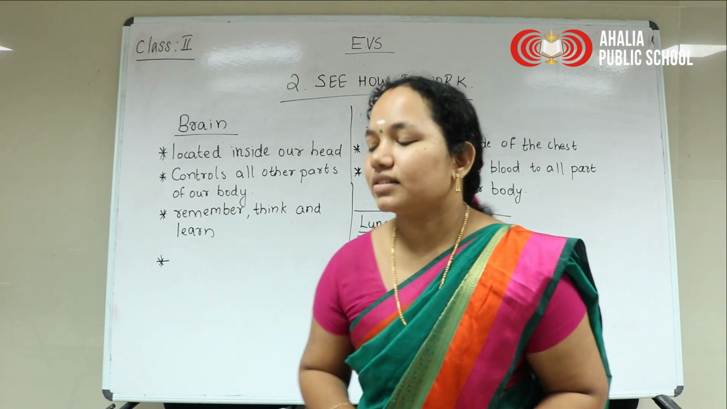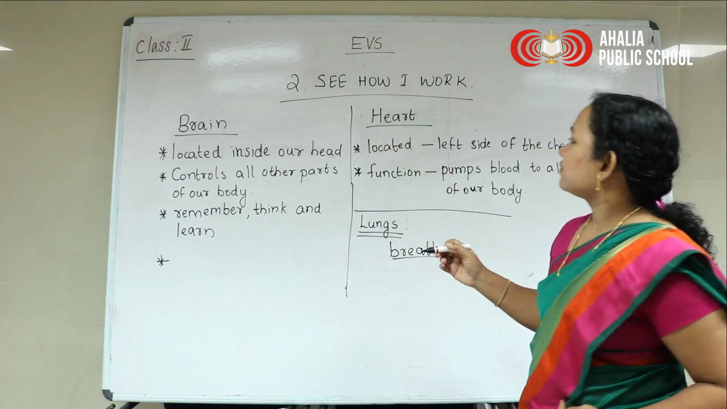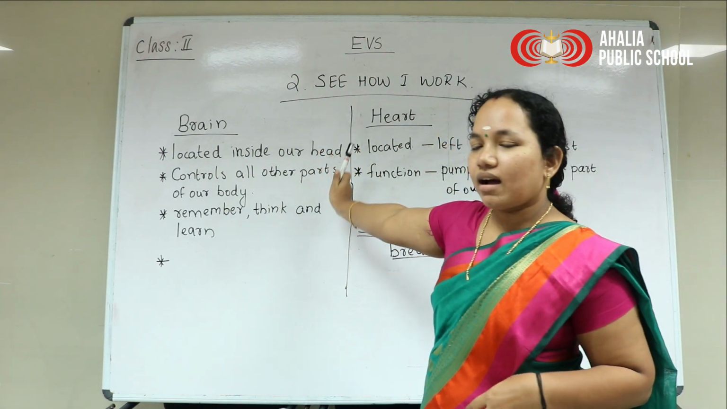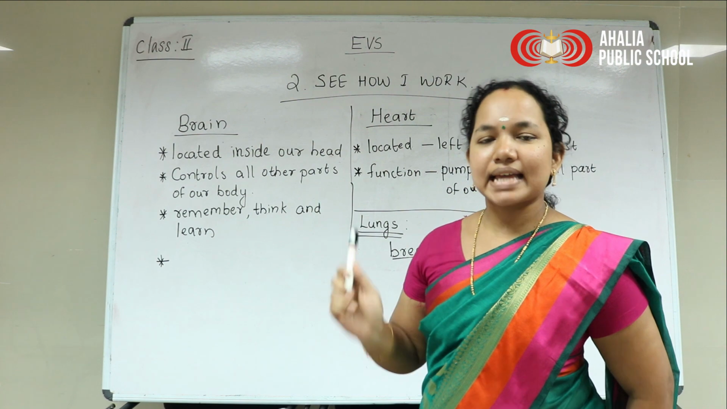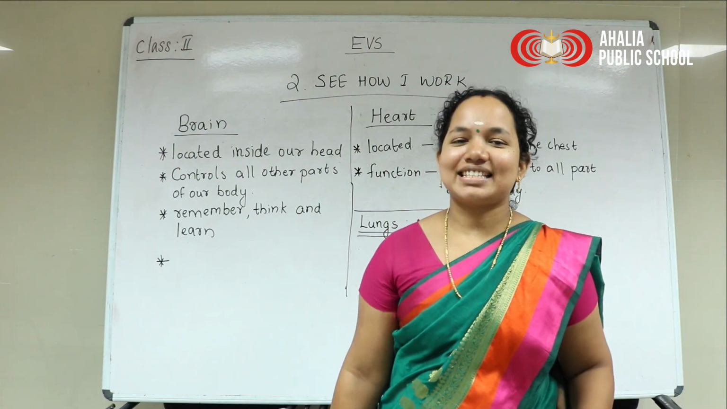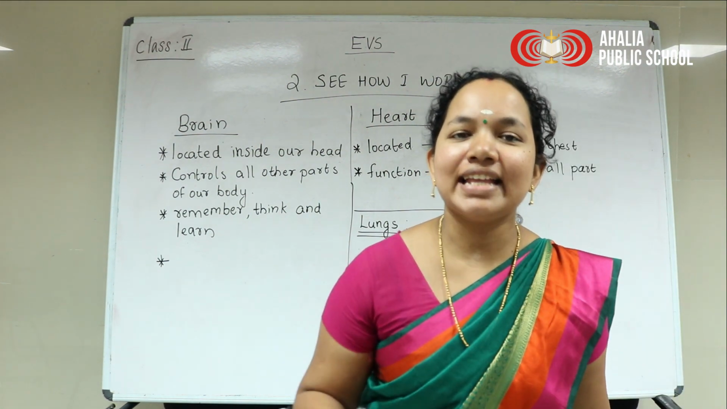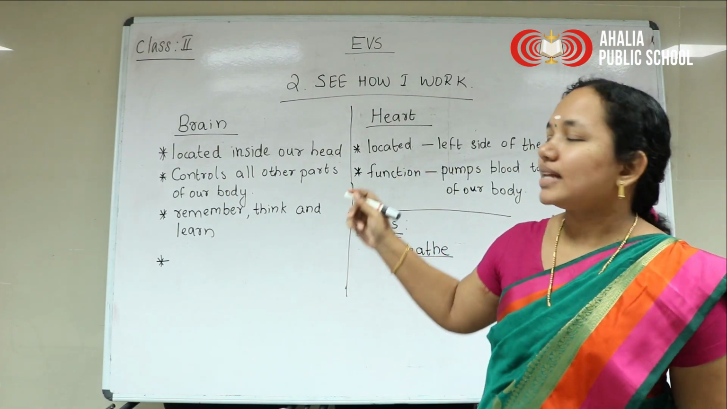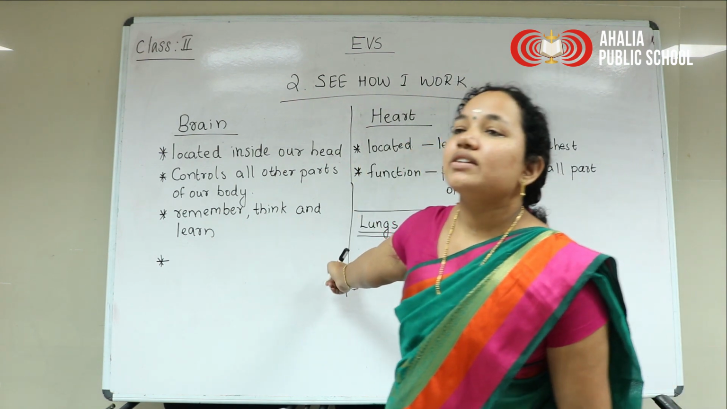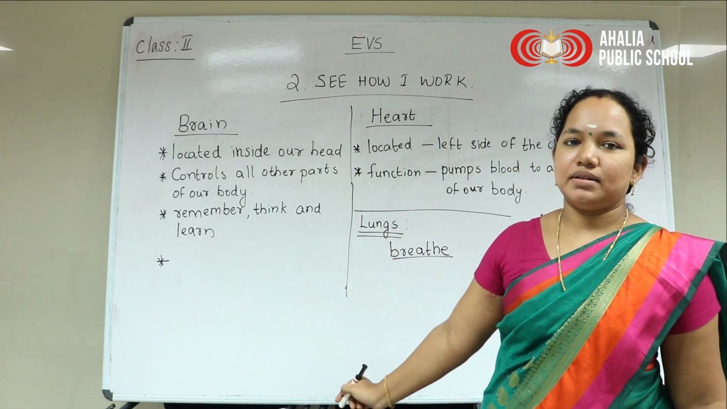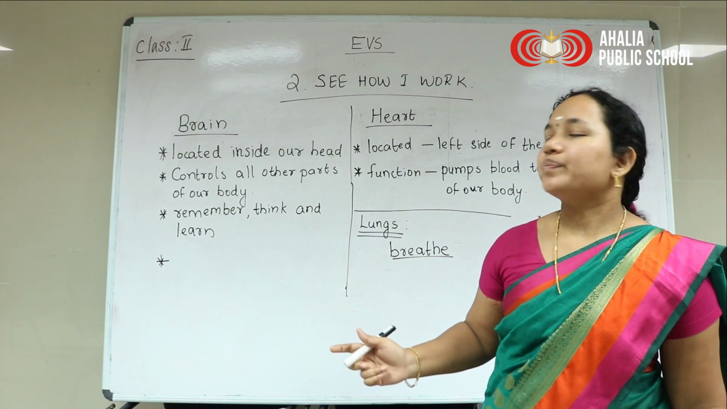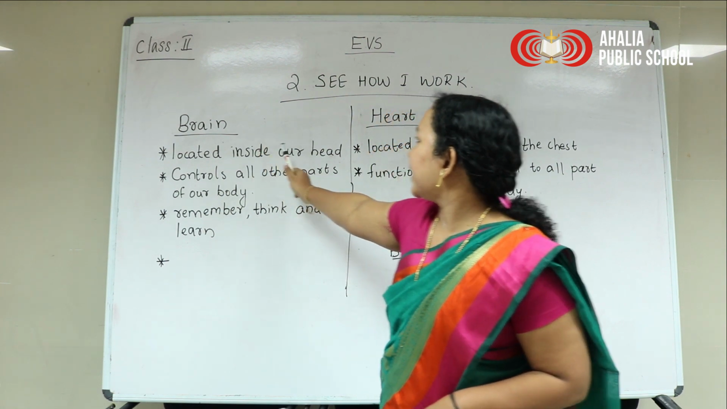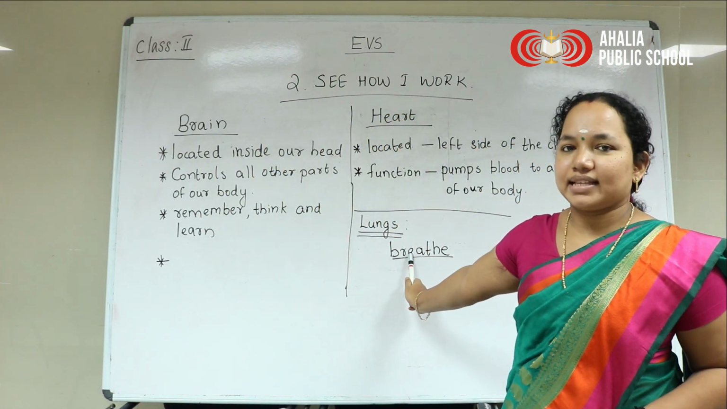So in this class we have discussed the internal organs. First we discussed external organs. External organs are the ones that we can see. Internal organs we are not able to see, but they are functioning. And we have discussed 3 internal organs, that is brain, heart and lungs.